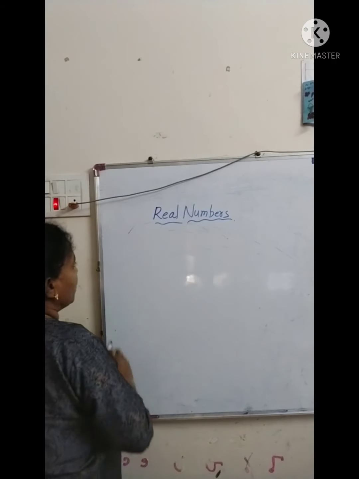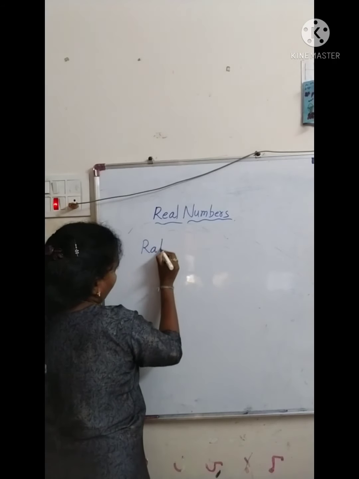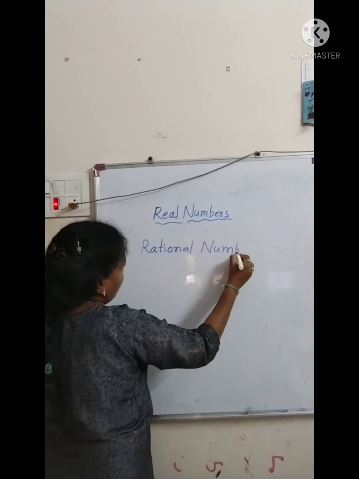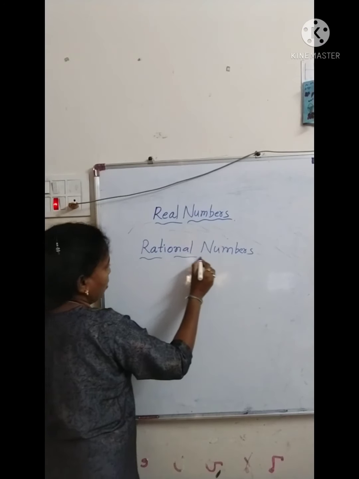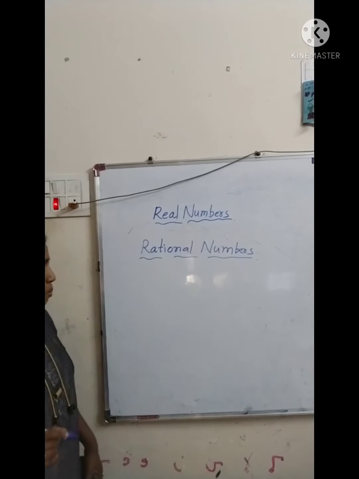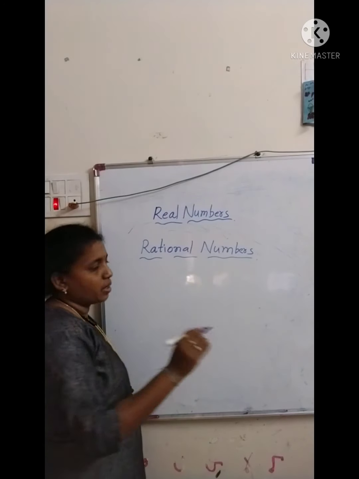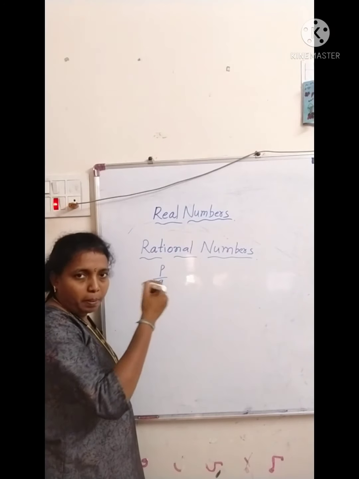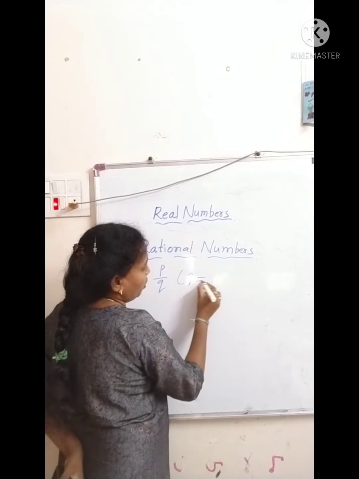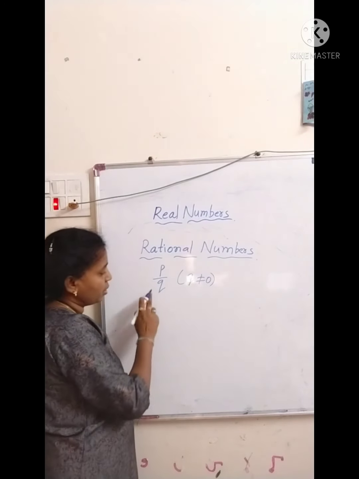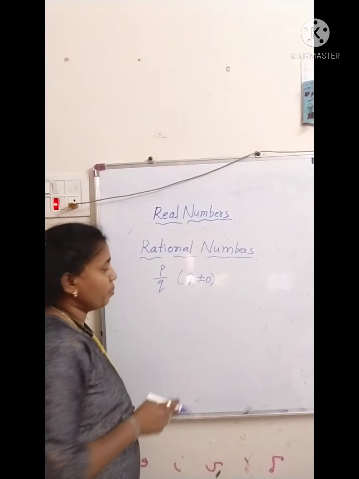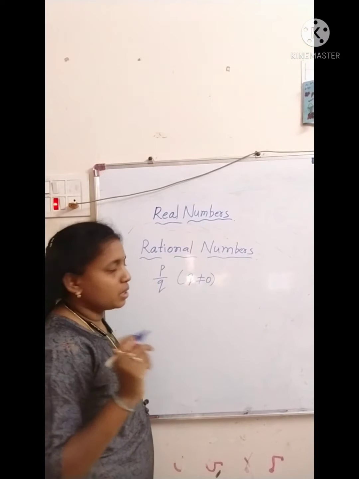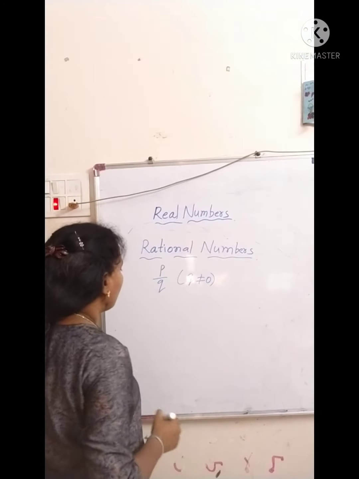Okay, next one, rational numbers. What are rational numbers? Which numbers can we write in the form of p by q, where q not equals to 0? What it means: in the denominator we don't have 0. If other than 0 in the denominator, that form which we can represent in p by q form, it is called a rational number.